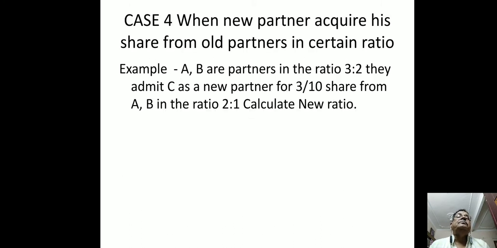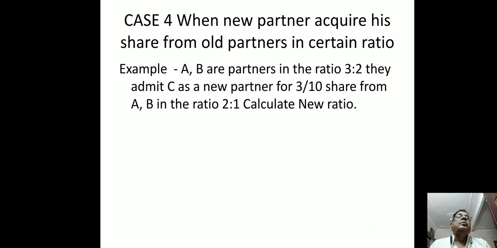Now case 4: when the new partner acquires his share from the old partners in a certain ratio. Example: A and B are partners in the ratio 3:2. They admit C as a new partner for 3/10 share from A and B in the ratio 2:1. Calculate the new ratio.